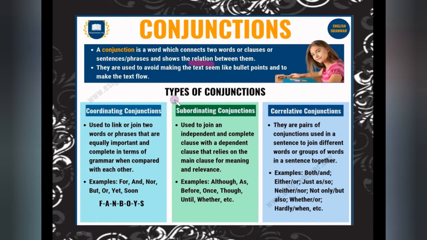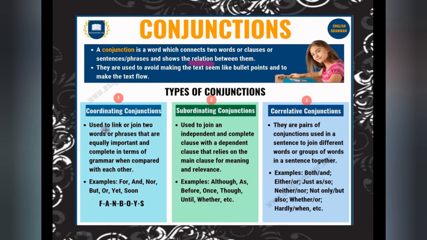Now the types of conjunction that you know very well, we have three types. First one coordinating, second one subordinating, and the third one is correlative conjunction. Now the coordinating conjunctions, what are these? Used to link or join two words or phrases that are equally important and complete in terms of grammar when compared with each other.